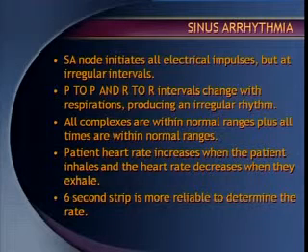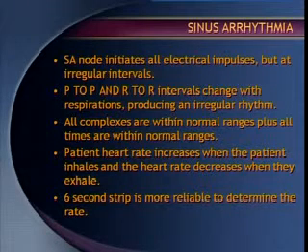Whenever you see an ECG complex, check whether the P wave is followed by the QRS complex or not. In sinus arrhythmia, the PP interval and RR interval vary, but the PR interval is constant and the QRS complex is normal.